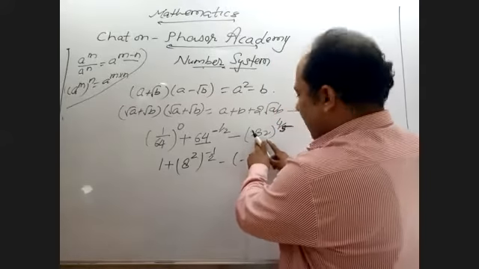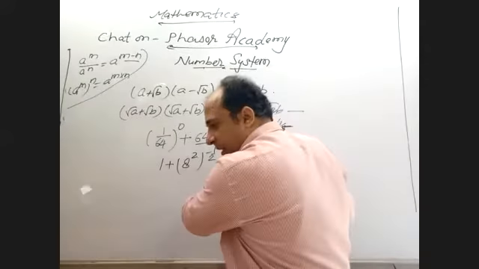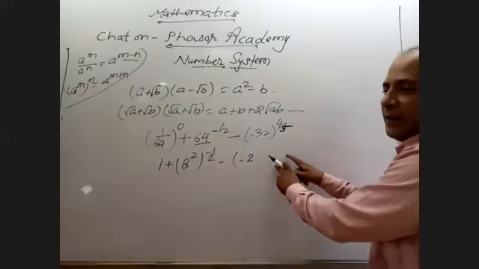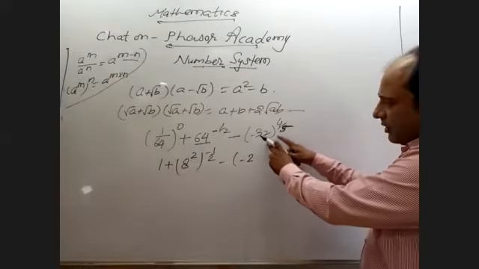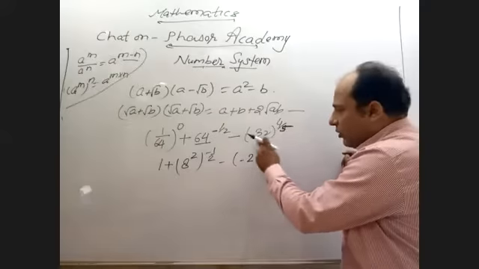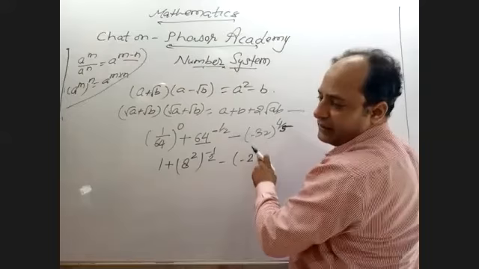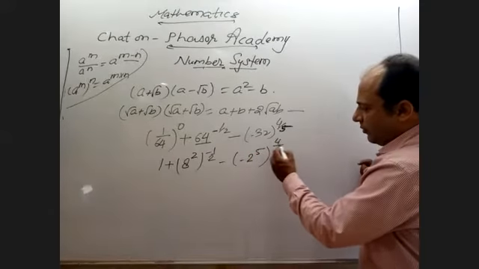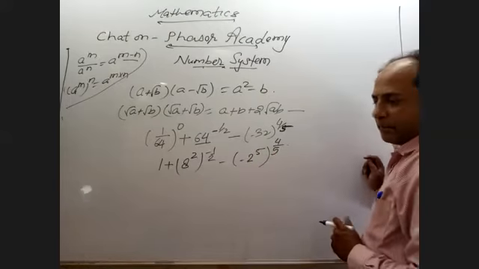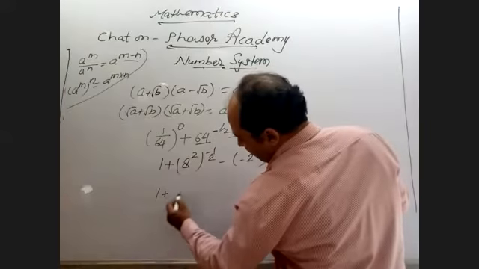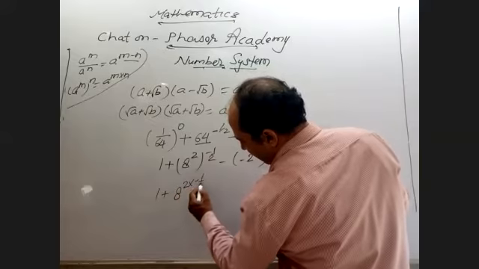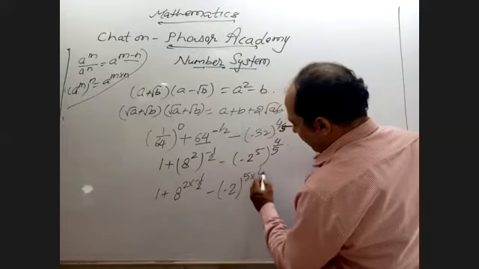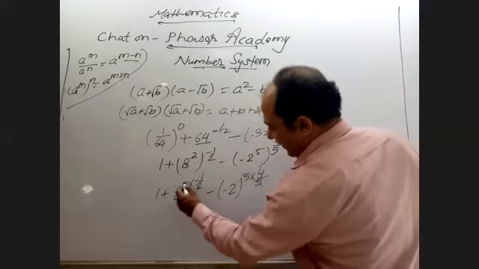I am not taking you through the basic method, the way it is done in school. I am telling you how to save your time in any basic exam. Now here the power is how much? 5. So is there any term of 32 that will go up to 5? 2 by 5, it is 4 upon 5. Clear? So it is now 1 plus 2 raised to power 2 into minus 1 upon 2 minus 2 raised to power 5 into 4 upon 5. Cancel. Right?